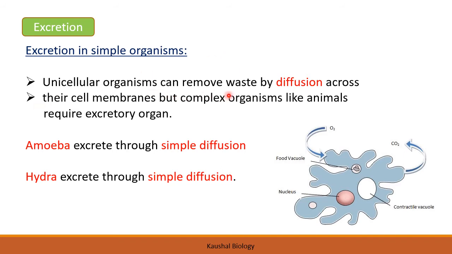Unicellular organisms can remove waste by a simple process called diffusion across their cell membrane, but complex organisms like animals require a complex system or excretory organs. So in the simplest or unicellular organisms, diffusion is the process by which they remove their metabolic waste. But in complex or multicellular organisms, they have a complex organ system to remove this waste material.